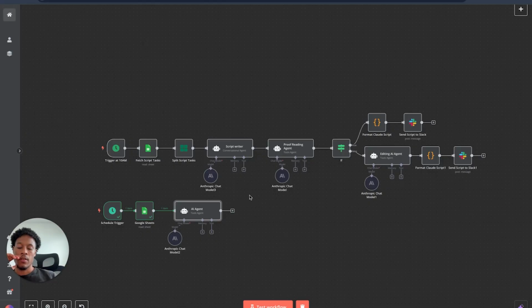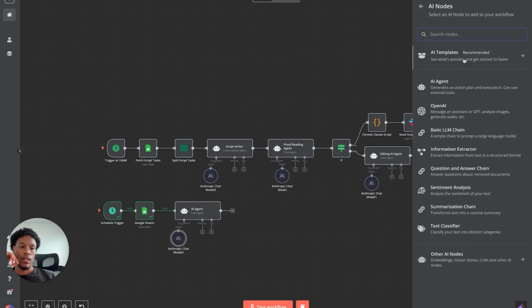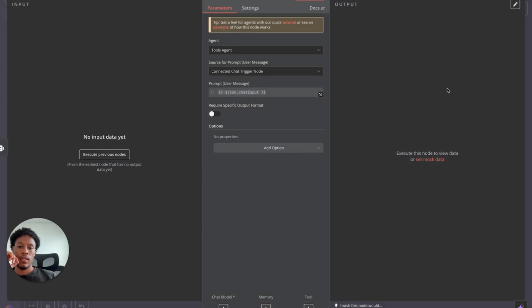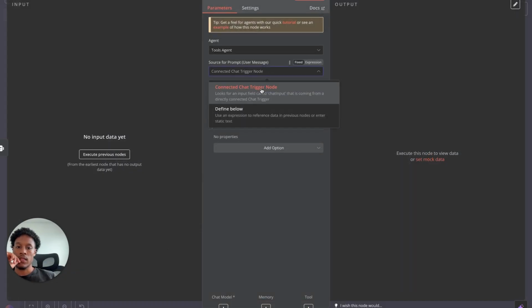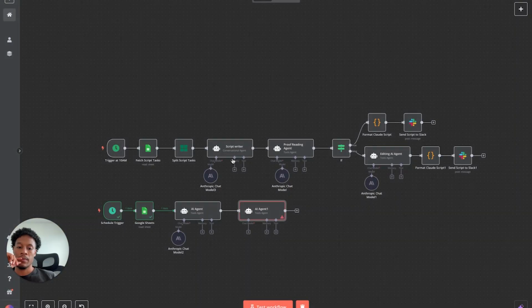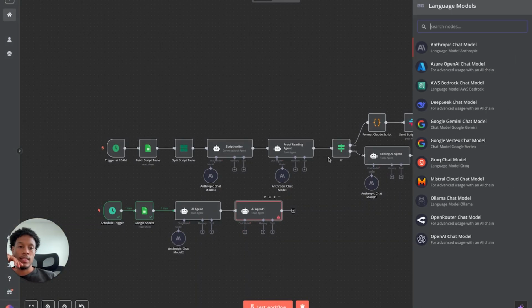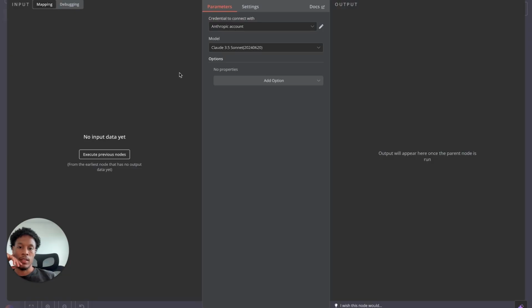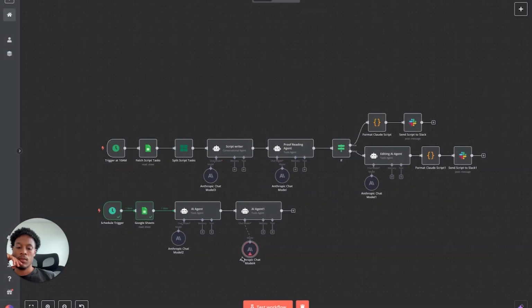Super easy, right? Now what we do is we have this connected, so we get another AI agent over here. Grab this AI agent. Cool. As you guys know, define below, put it over on expression, make sure that's connected. Get the same exact thing over here, have that set up.